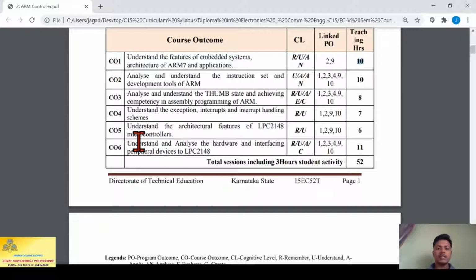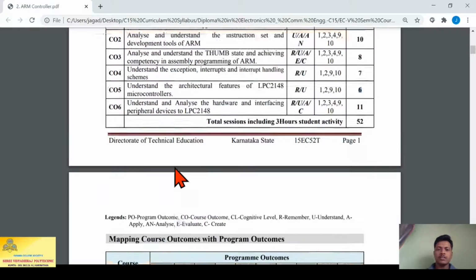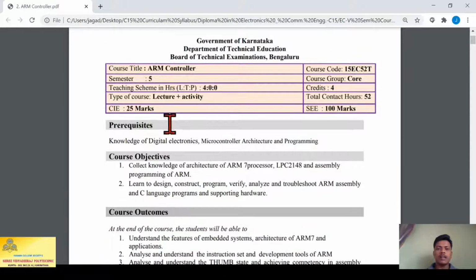In CO5, understand the architectural features of the LPC2148 microcontroller. The teaching hours is 6 hours. And the last, CO6, understand and analyze hardware and interfacing peripheral devices to LPC2148. So you can see here ARM controller.